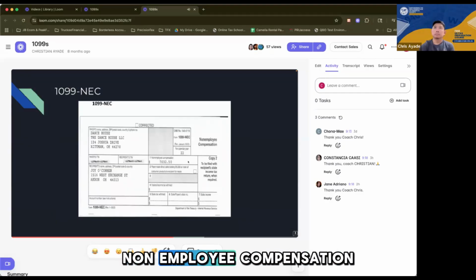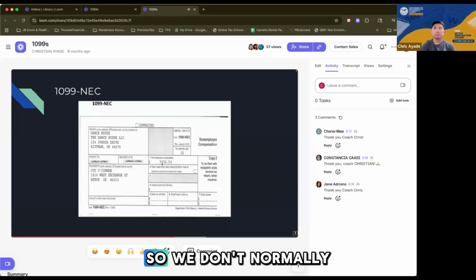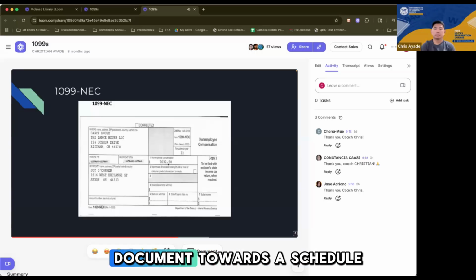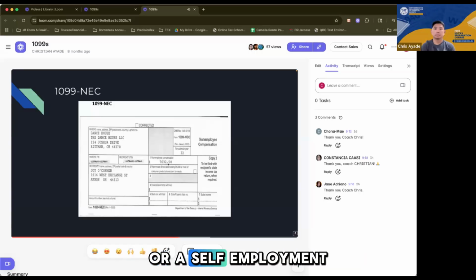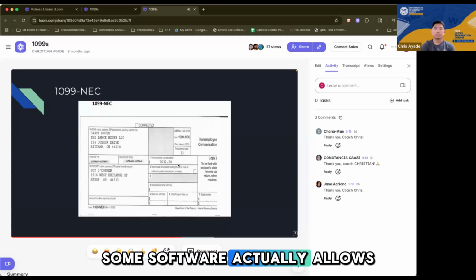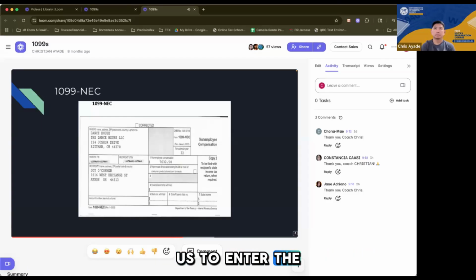NEC again stands for non-employee compensation. So we don't normally enter it as it is. This is a supporting document towards a Schedule C or self-employment income, which we will also tackle later on. Some software actually allows us to enter 1099 NEC as it is, and then we link it to a Schedule C. Now, you rarely would see federal income tax withheld because, like I said earlier, if you're a contractor, you're responsible for paying your own taxes.